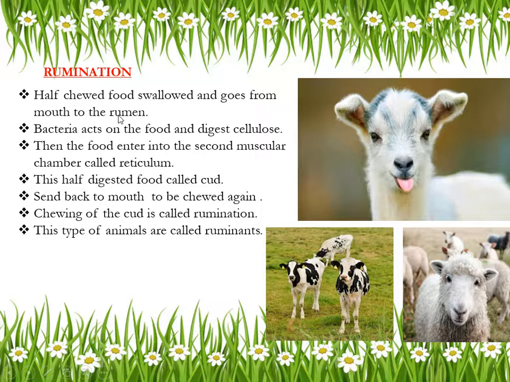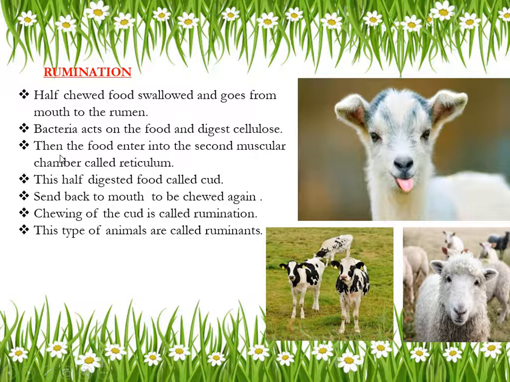Next, I told that there is special kind of bacteria in the rumen. That bacteria will act on the food and digest the cellulose. Remember this because it will be coming as a multiple choice or objective type question. For what purpose the bacteria will be used in ruminants? That ruminant will be digesting cellulose which is present in food. Understood?